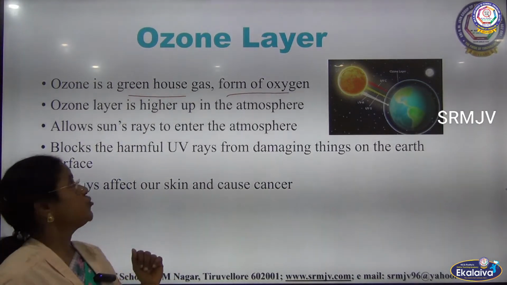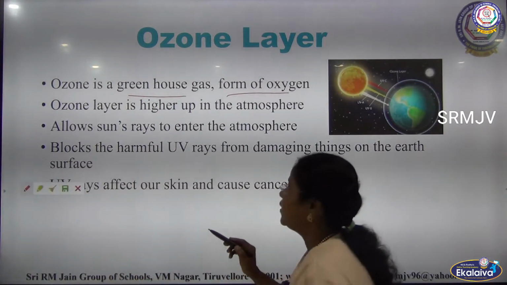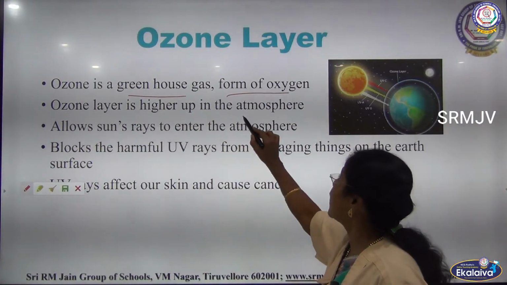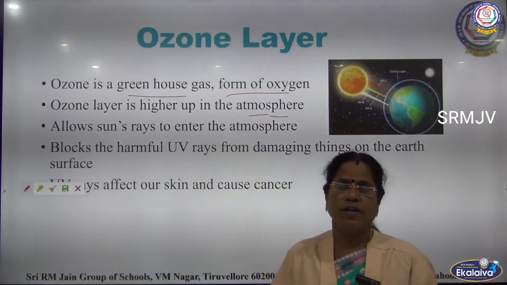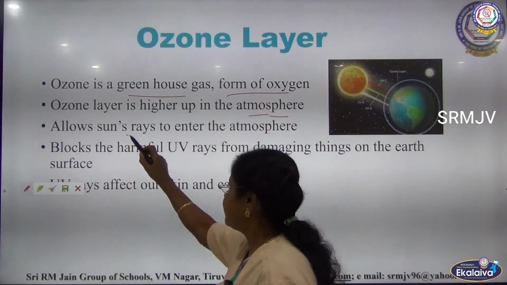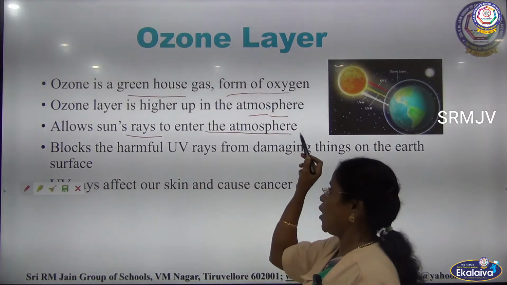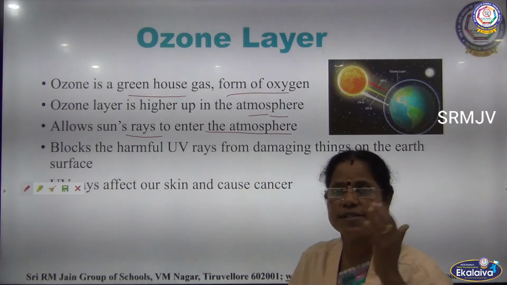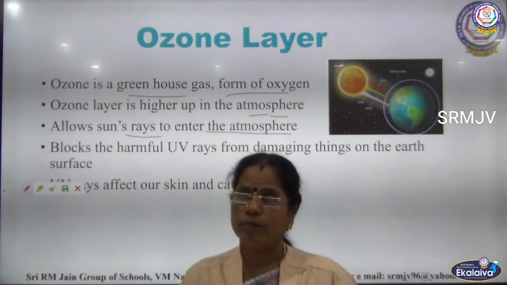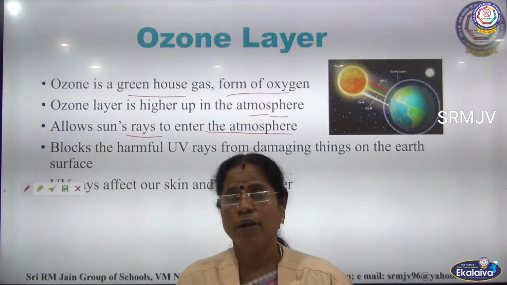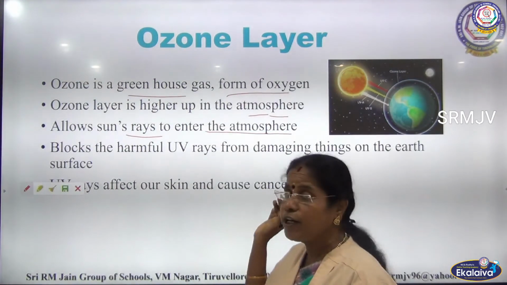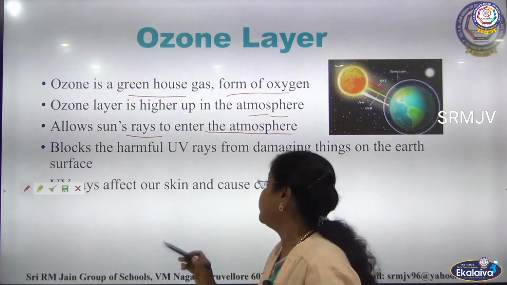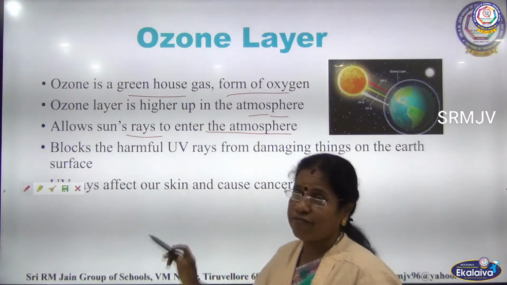Where is it present, children? The ozone layer is higher up in the atmosphere. It allows the sun's rays to enter the atmosphere, but at the same time it blocks the harmful UV rays from entering and damaging things on the surface.